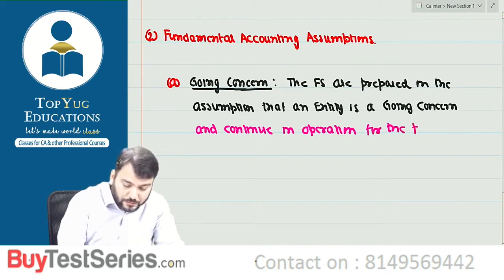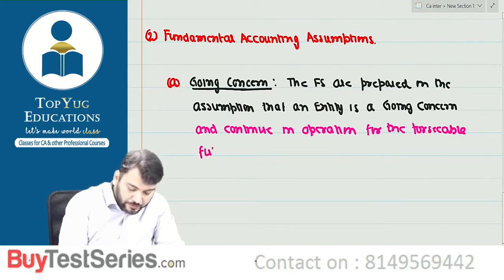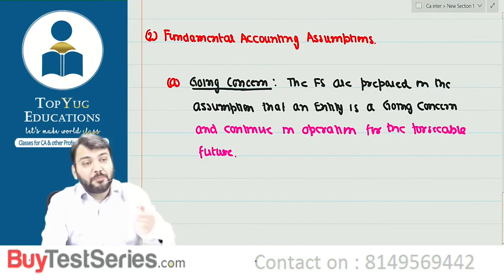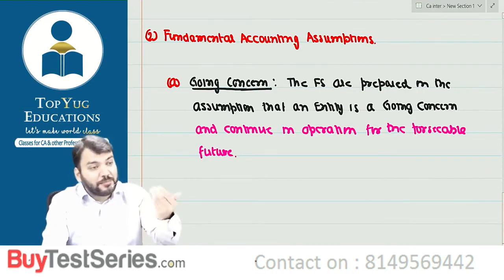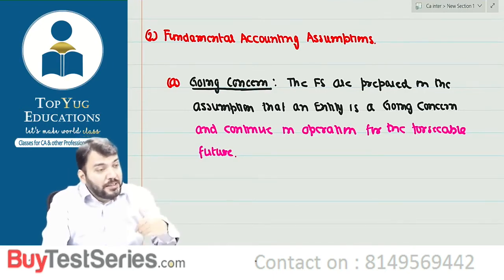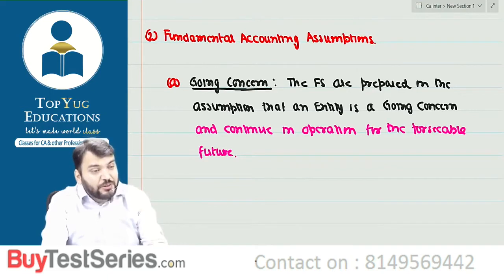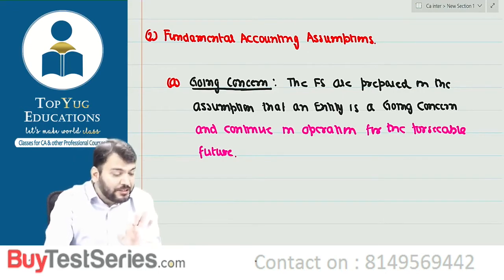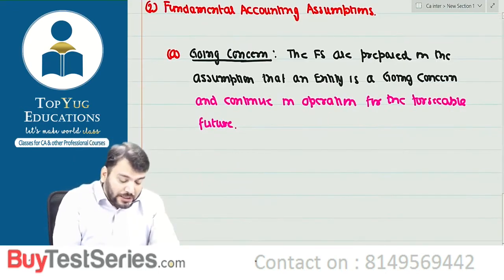Means for the preparation of financial statements, an assumption has been taken that the entity will continue its operation for the foreseeable future, and there is no intention to liquidate.